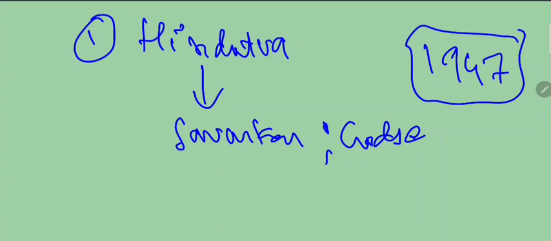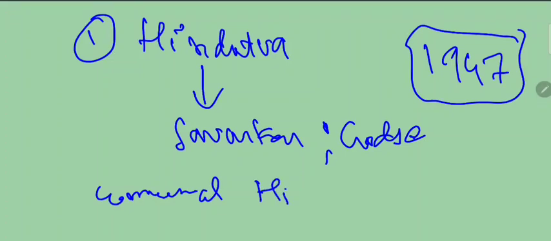After 2014, the government started developing a feeling that you are a Hindu, you should be proud to be a Hindu. The communal Hindu sentiments, this government started growing in the society.